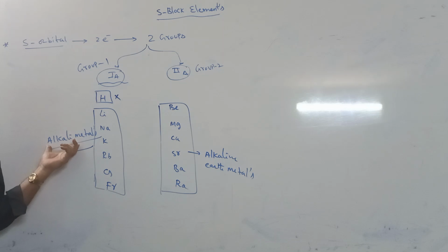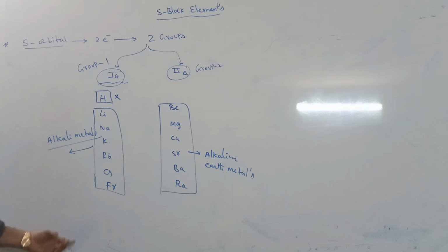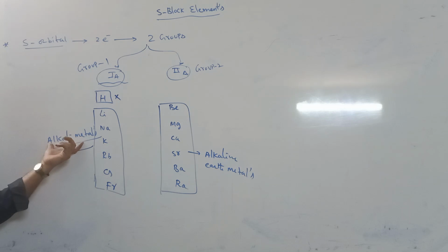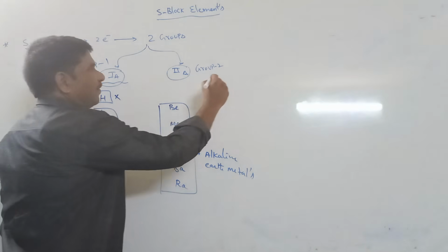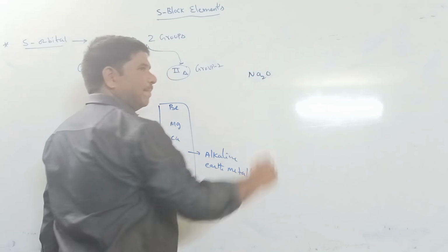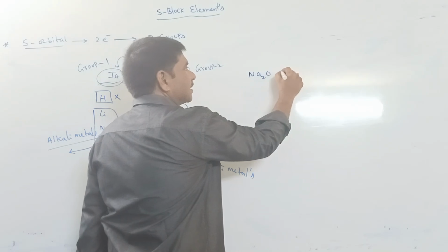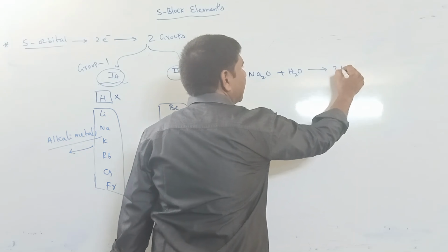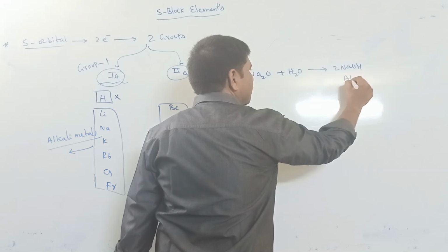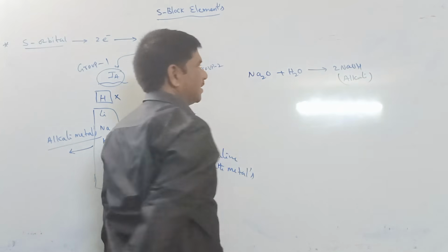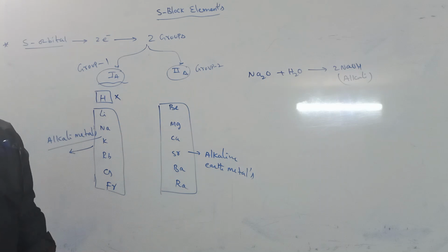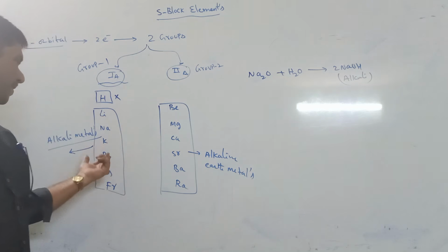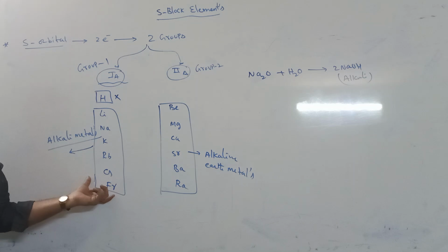Why are they called alkali metals? Alkali means basic nature. Alkali metals means it has a basic nature. For example, sodium oxide, its metal oxide reaction with water can form alkali solution, means base solution. So they are called alkali metals.